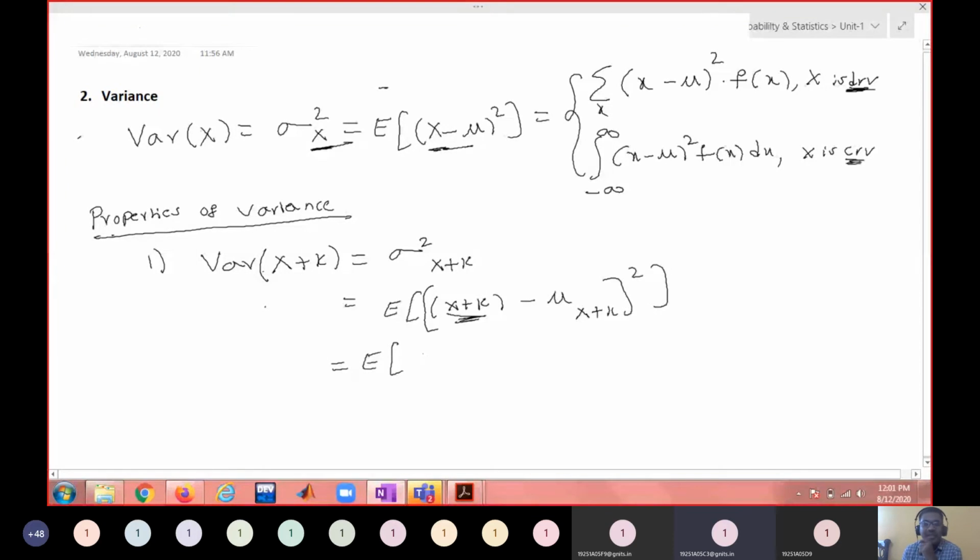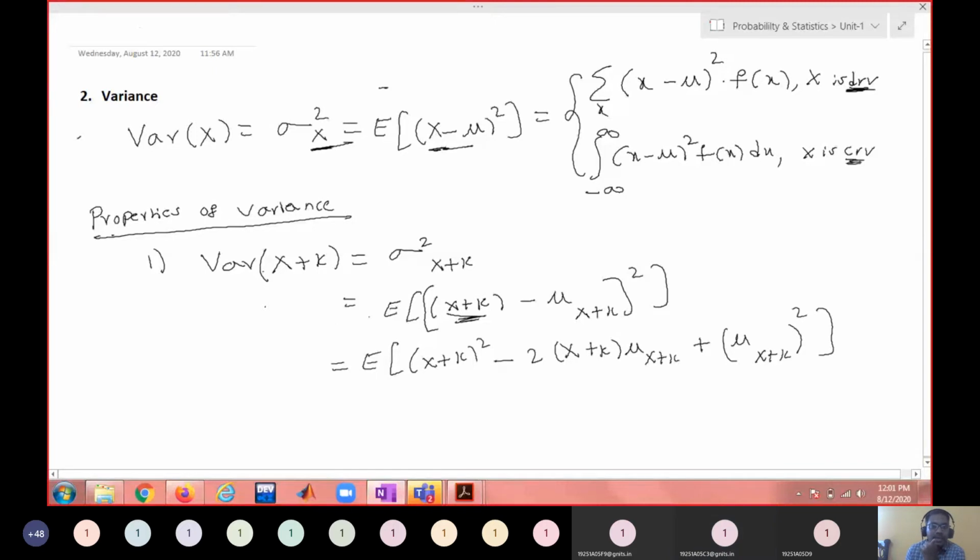So a minus b whole square is a square minus 2ab plus b square. So this is the expectation of x plus k whole square, minus 2 into x plus k into mu of x plus k, plus mu of x plus k whole square.